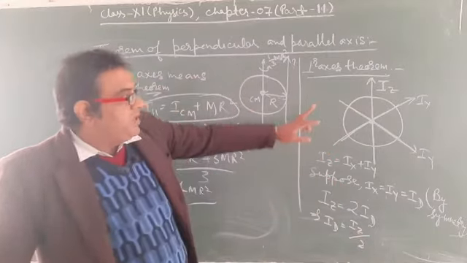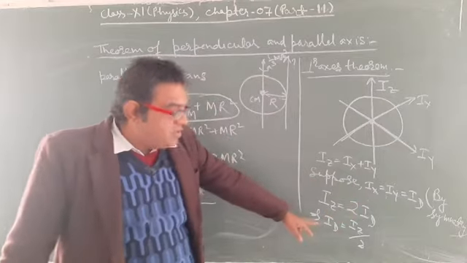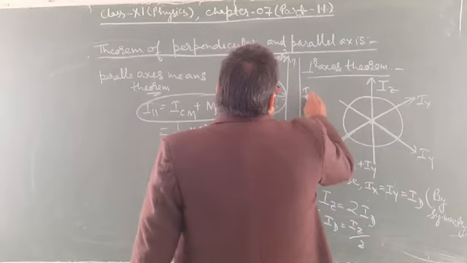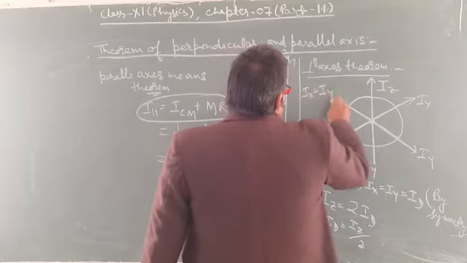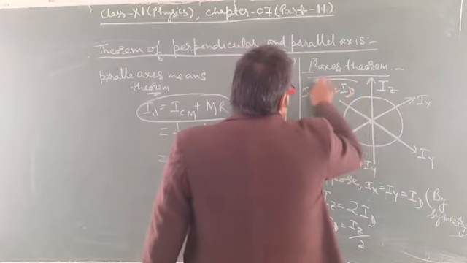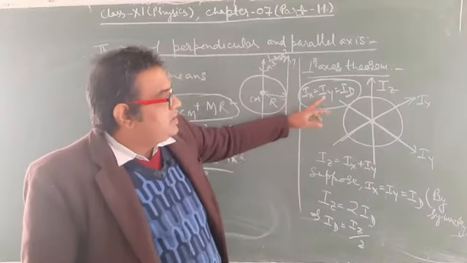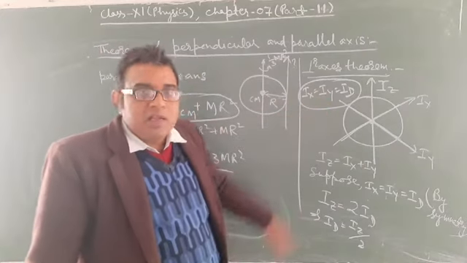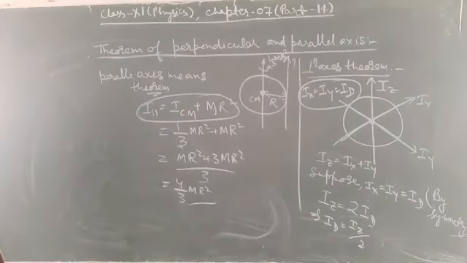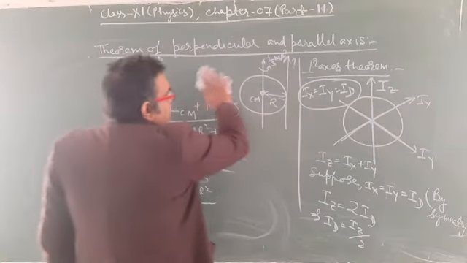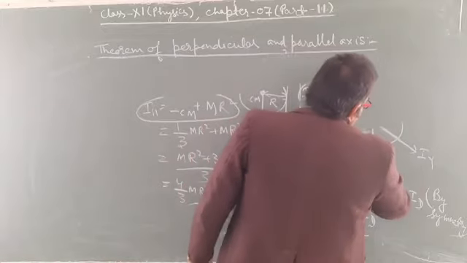Whatever the moment of inertia along the z axis is, divided by 2, we will get the moment of inertia along both the axes. So Ix is equal to Iy and it is equal to Id. Whatever value of Id you get here is the moment of inertia along the x axis and y axis. So these are the two theorems, the parallel axis theorem and the perpendicular axis theorem. Based on this, we are going to do two examples, one based on the parallel axis theorem and the other based on the perpendicular axis theorem.